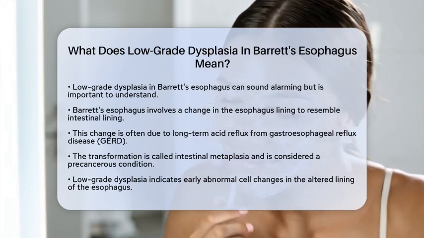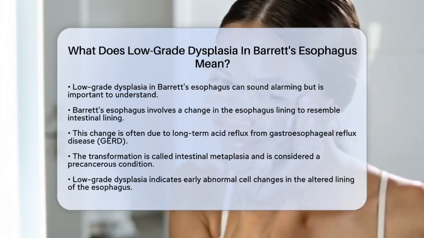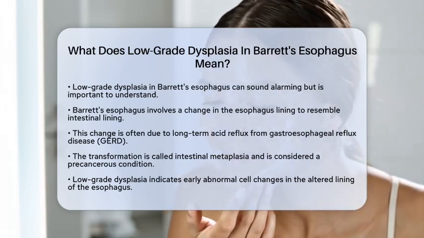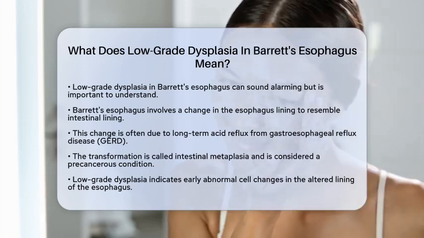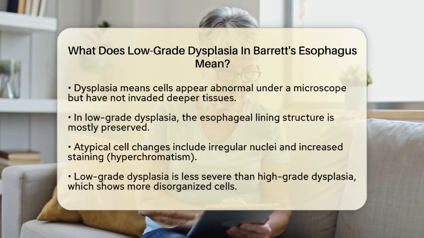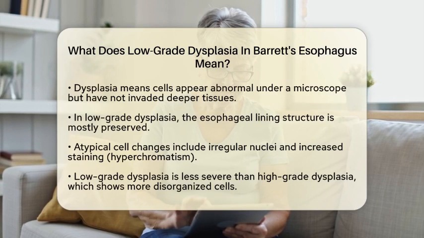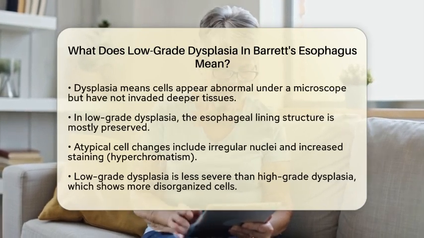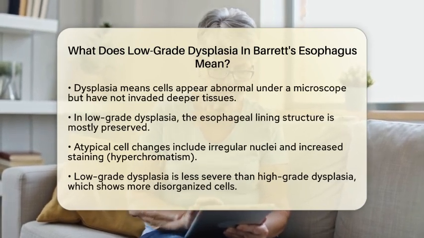Now, low-grade dysplasia refers to early abnormal cell changes within this altered lining. When we say dysplasia, we mean that the cells look abnormal under a microscope but have not yet invaded deeper tissues. This is different from invasive cancer.